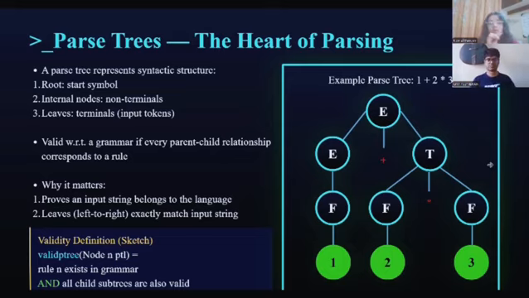First, the parse tree must be built using only grammar rules. Second, reading the leaves from left to right must give back exactly the original input string. These two properties become the basis for all the soundness and completeness proofs. Moving on to the next slide.